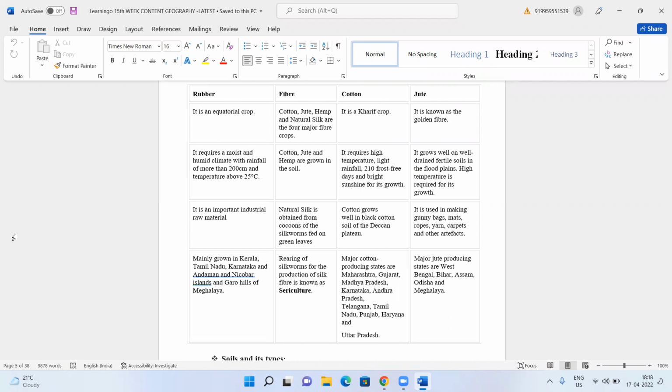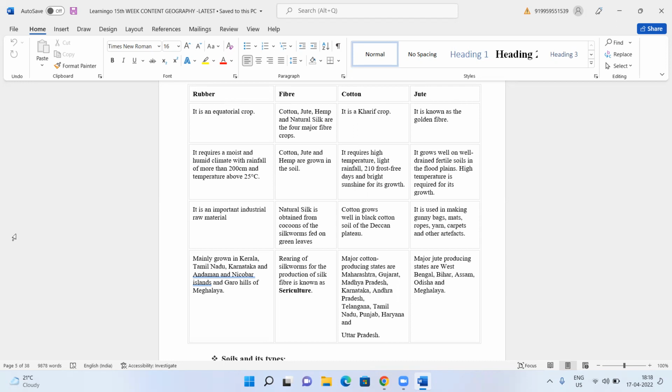Then you have cotton. It is a kharif crop, not a rabi crop. That means you should know which are the kharif crops and which are the rabi crops. So when it is asked in an MCQ, you should be able to know which is a kharif crop and which is a rabi crop. It requires high temperature, light rainfall, and 210 frost-free days. Compulsory, it should have the 210 frost-free days.